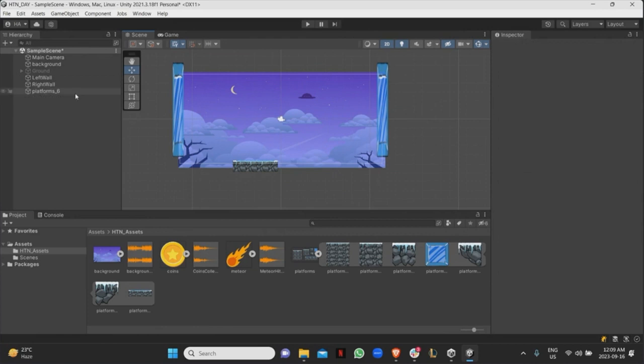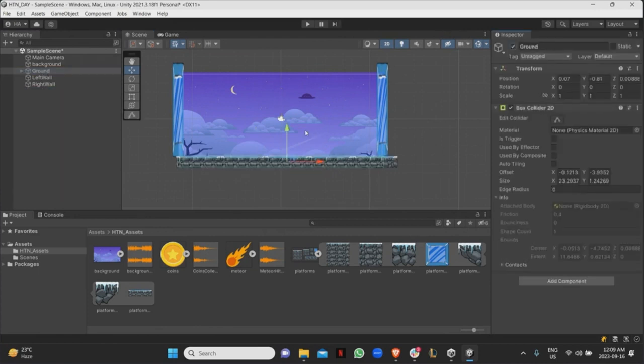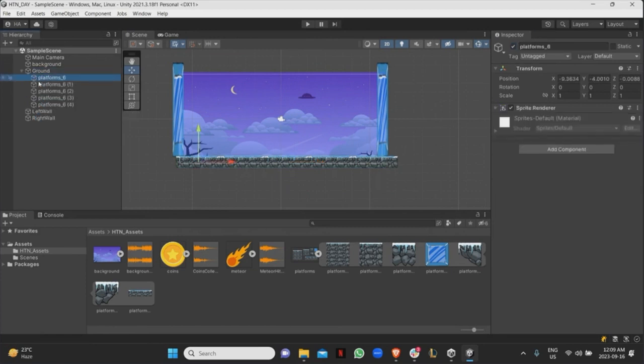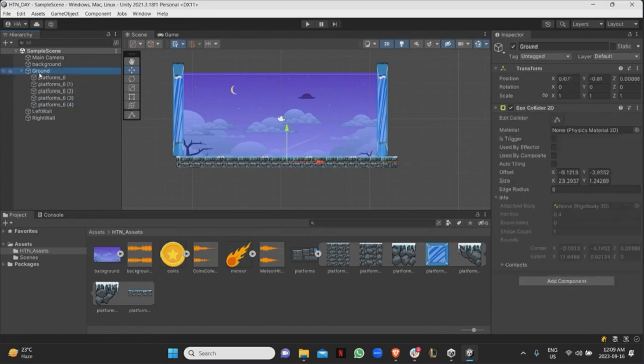In what I did previously, I didn't do that. I duplicated it all first, and then I put them in the positions where I want to put them, right? So they're just sprite renderers or just images. And then I nested them inside an empty game object called ground. And on that ground game object, that's where I put the collider.